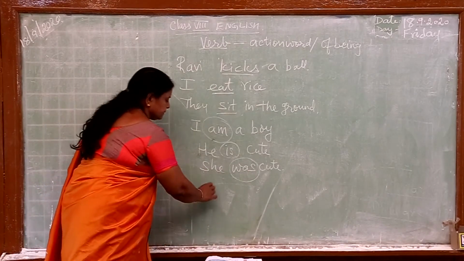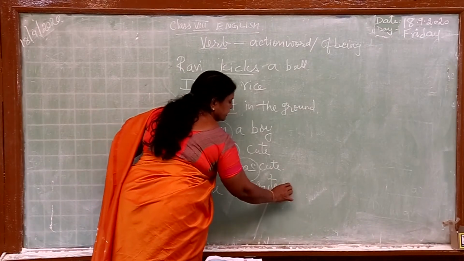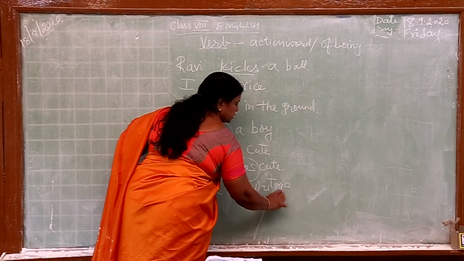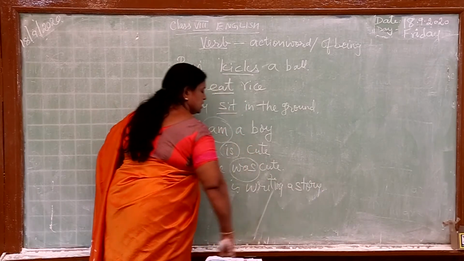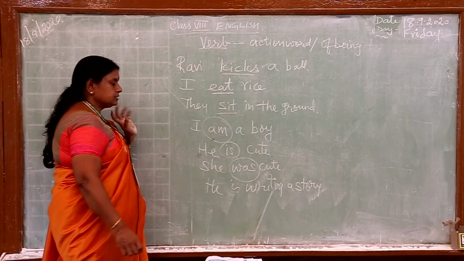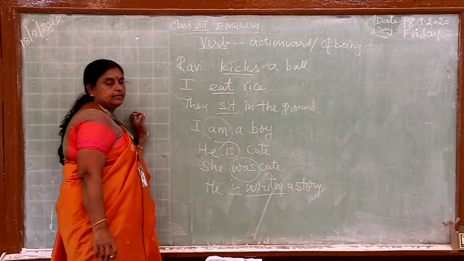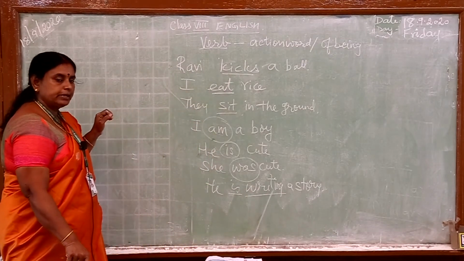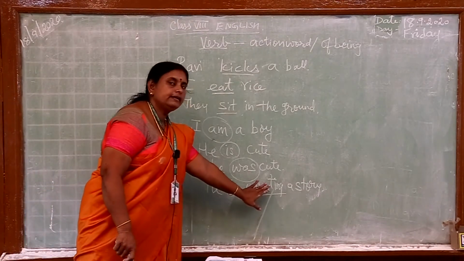Now, look at this. He is writing a story. Now, what is the action verb? The action verb is writing. And "is" is the be verb. The be verb tells something about the tense also. So, he is writing a story.